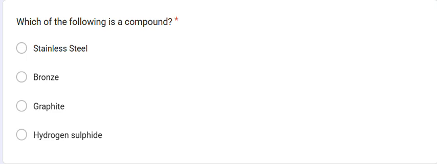Which of the following is a compound? In this, given options are stainless steel, bronze, graphite, hydrogen sulfide. We know hydrogen sulfide means H2S is a compound of hydrogen and sulfur. Stainless steel and bronze are alloys, whereas graphite is an allotropic form of element carbon. So the option is hydrogen sulfide is a compound.